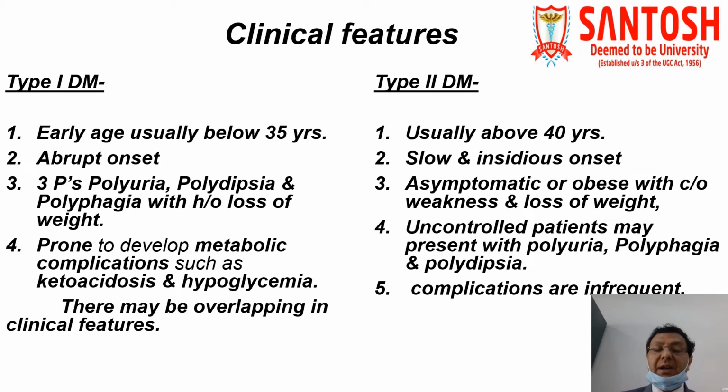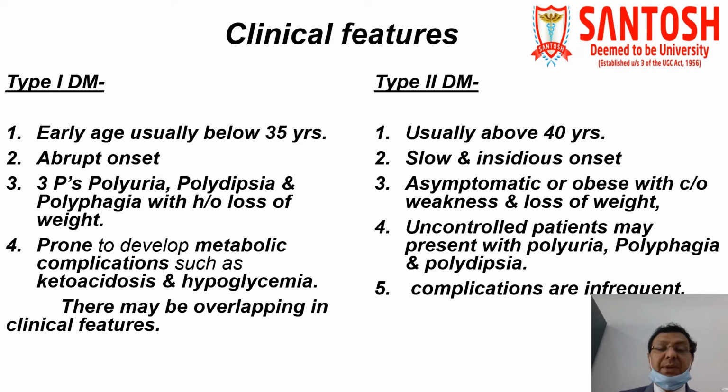A few of them are: in type 1 diabetes mellitus, as we are saying, it is usually seen in an early age group, usually below 35 years. But again, I am telling you, this age is not an absolute criterion to make the diagnosis of diabetes mellitus type 1 or type 2. Number two clinical feature is abrupt onset. Usually it is sudden in nature.